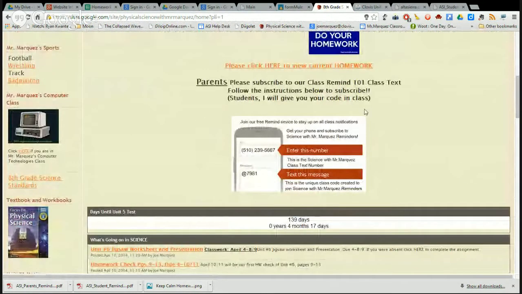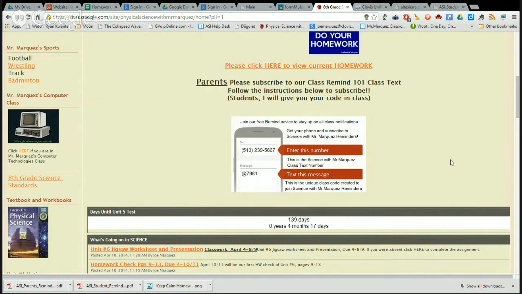Continuing on from last year's success of Remind 101, now known as Remind, I've put on a how to connect to our Remind classroom. What Remind does is it sends out messages to parents and students of upcoming events or maybe assignments, maybe tests that will be coming up in class. All you would have to do is send a text to this number, 510-239-5667, and then in the message column put in our unique code of @7981.